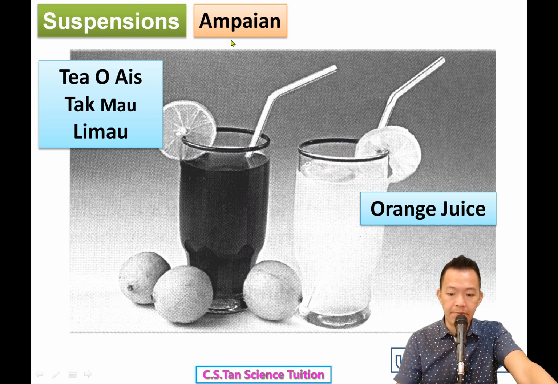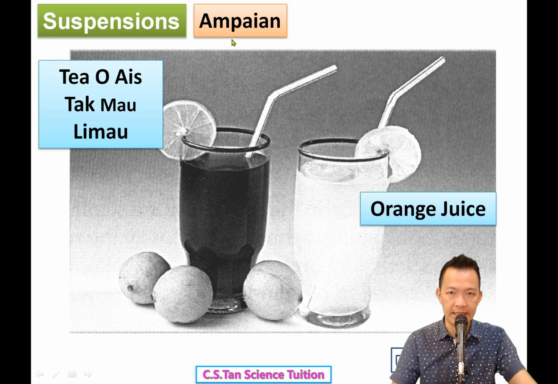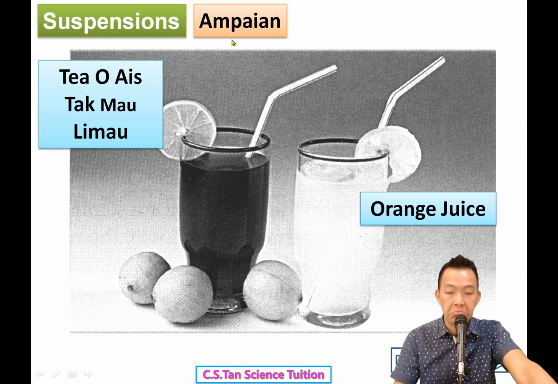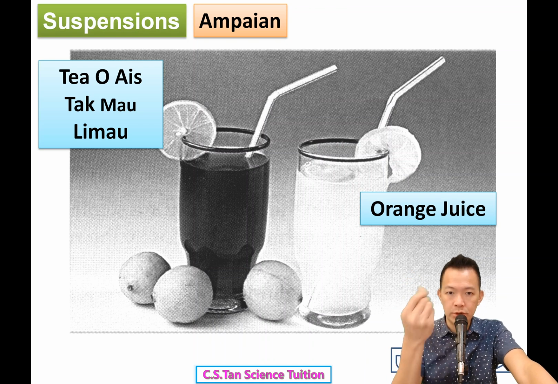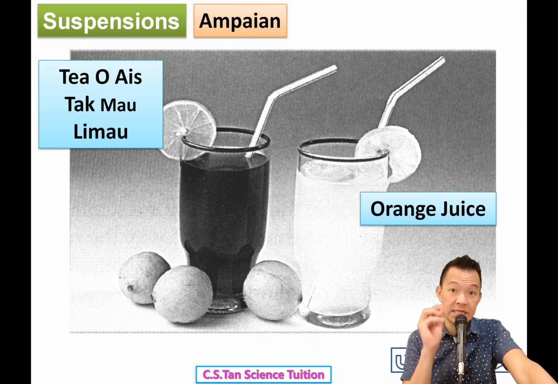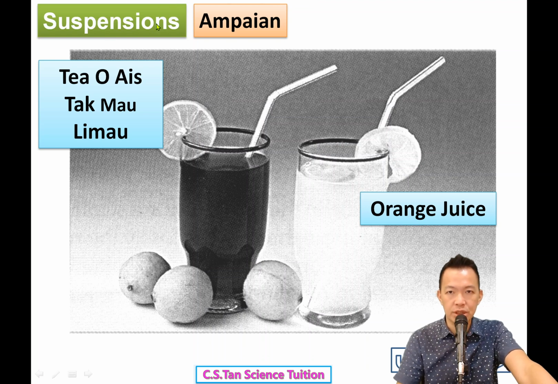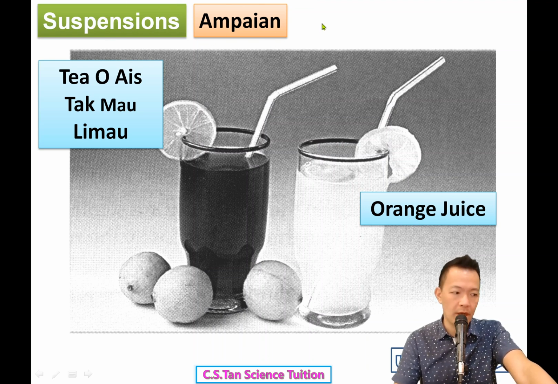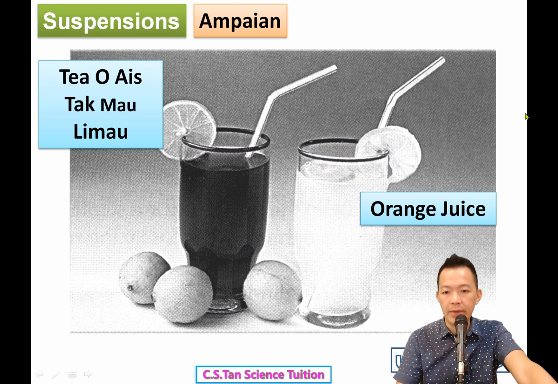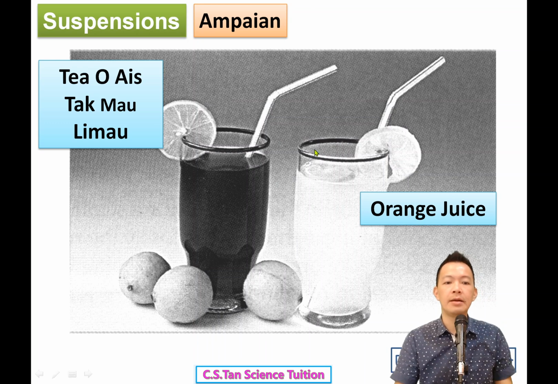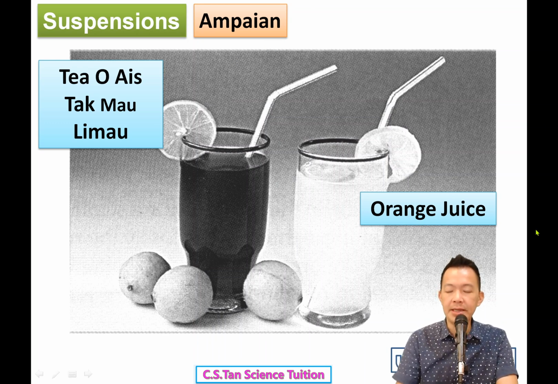In Malay they call it ampaian, 在马来文就叫 ampaian。In Chinese they call 悬浮物，悬挂在半空中，在液体中的东西。So suspension, 悬浮物。Okay, page number 7. 第7面 you copy first. Teh ais, and another one will be orange juice.